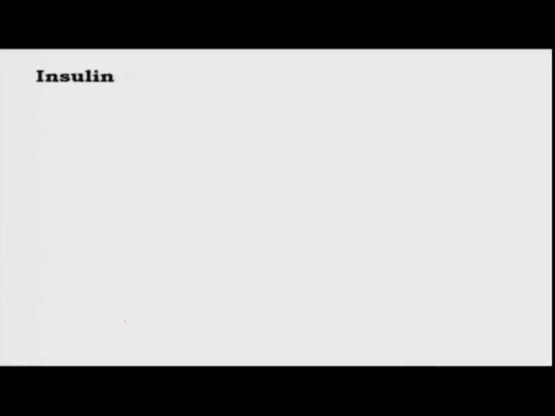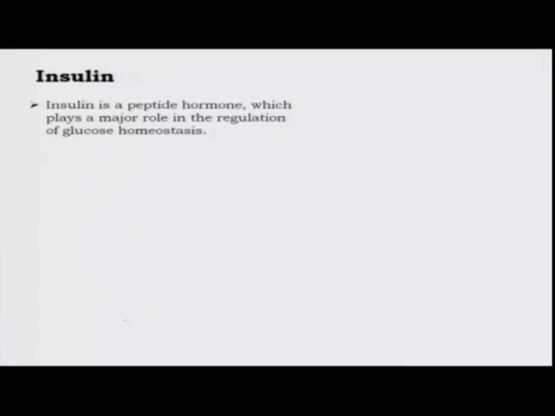Now, let us talk about each of these two hormones. You all obviously heard about insulin. Insulin is a very important hormone for our body functions. It is a peptide hormone and it plays a major role in the regulation of glucose homeostasis. The blood glucose levels are very critically regulated within a certain range.